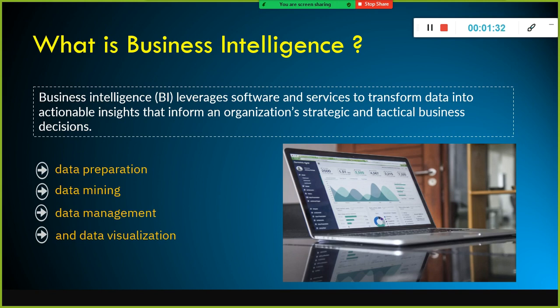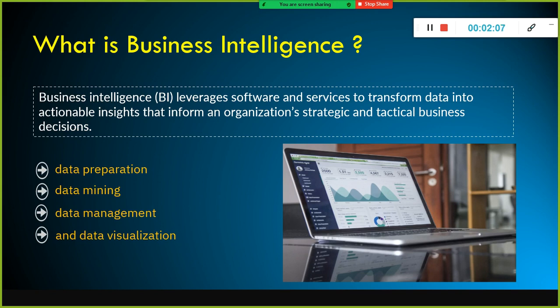Net, as part of business intelligence, once we receive the data, we clean the data, we transform the data, and once the data is clean and processed well, we use a business intelligence tool like Power BI or Tableau, or other Microsoft BI tools like SSRS, SSAS, or ThoughtSpot, MicroStrategy, using which we generate reports.